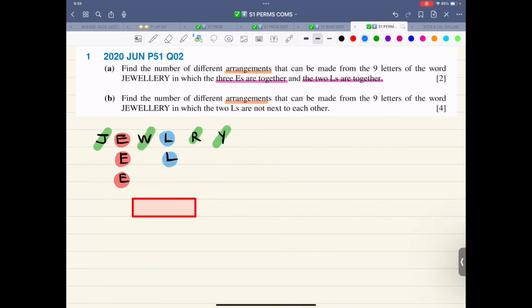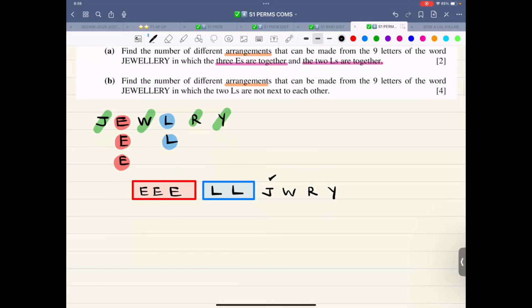And then there is another box that is about two L's. And then there are others, just random letters. So first of all, let me write this is E, E, and E, and then this is L and L, and this is J, W, R, Y. They are in boxes. This is 1, 2, 3, 4, 5, and 6.